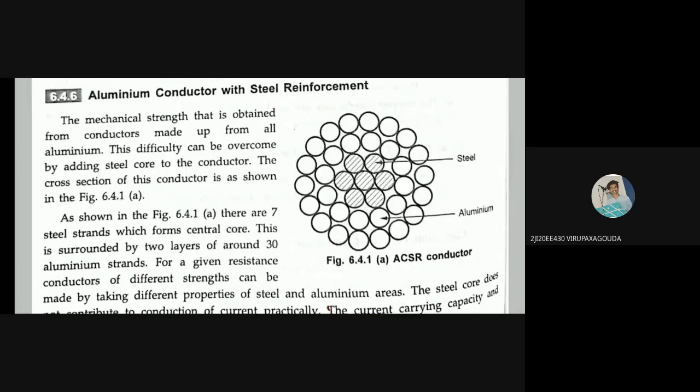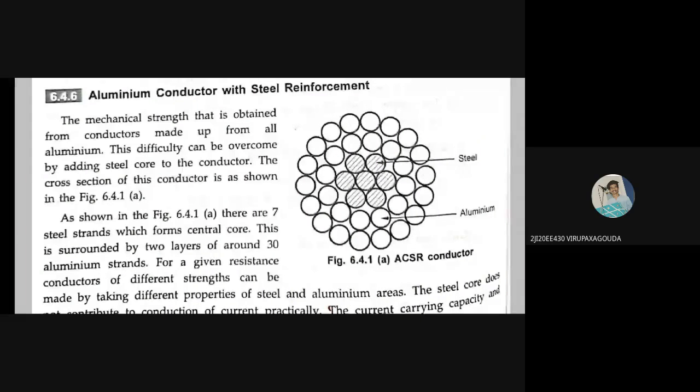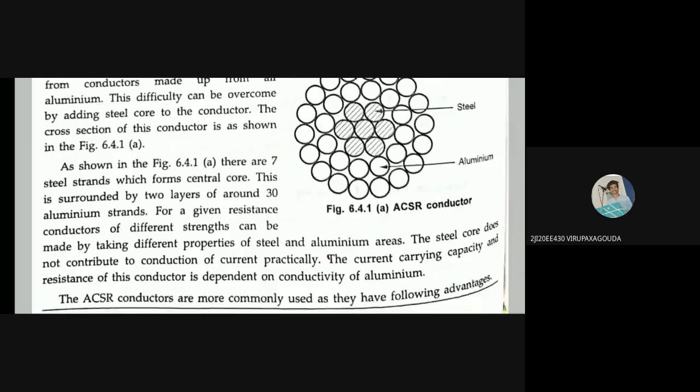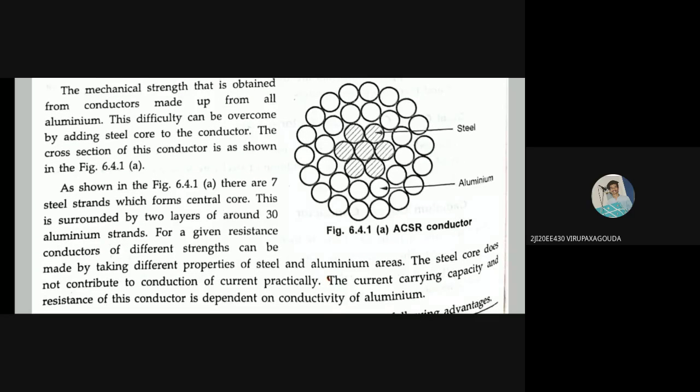areas. Now, the steel core does not contribute to conduction of current practically. The current carrying capacity and the resistance of this conductor depend on the conductivity of aluminum. Whatever the conductivity part, that happens due to aluminum, not steel. Steel is not the best conductor of electricity. Steel is only employed for the tensile strength. Aluminum is very light and fragile, so to make it strong, we use steel.